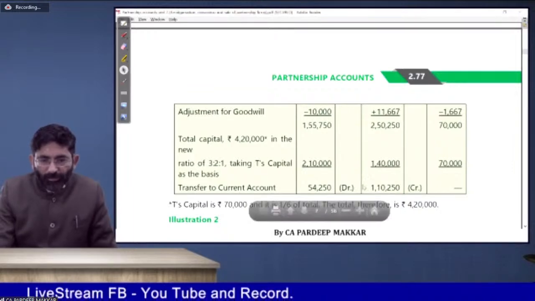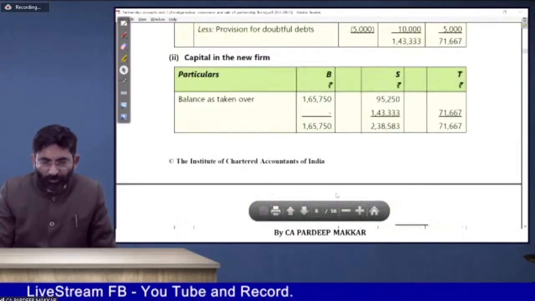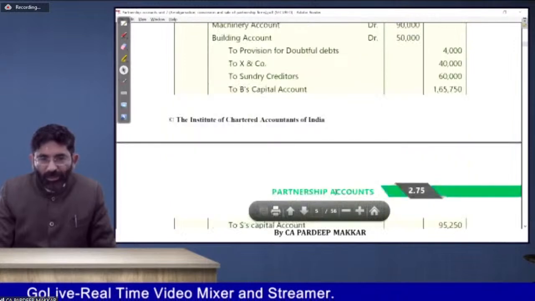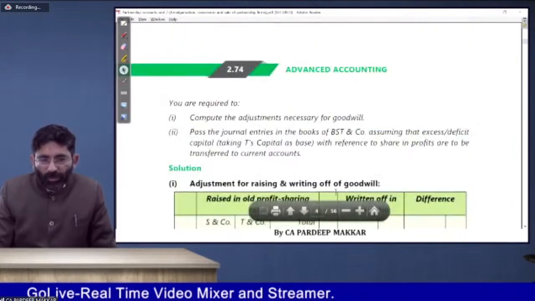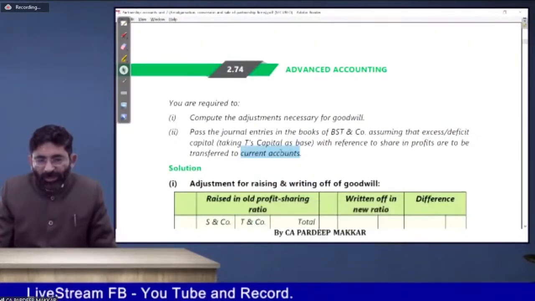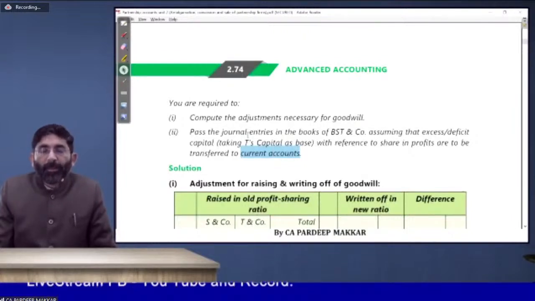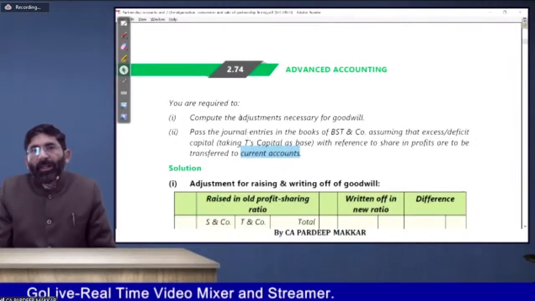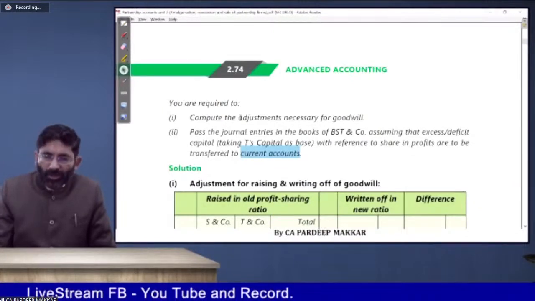He has demanded to transfer it to the current account. If he says you will have to bring capital in this case, then we will pass it through cash or bank as per the case. It's very simple, as normal.